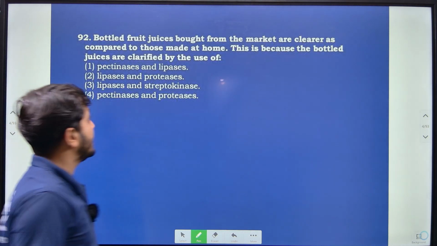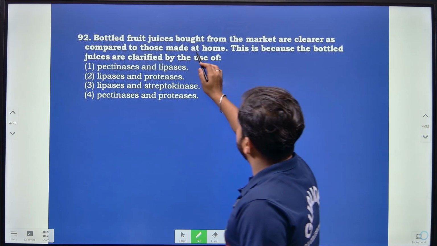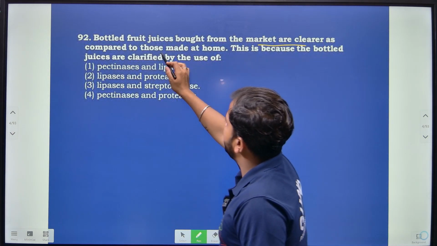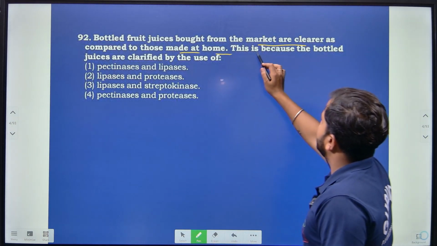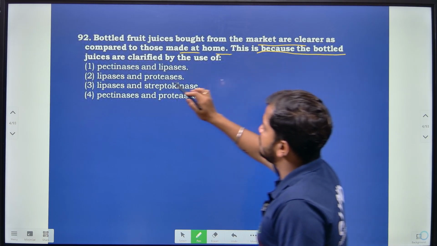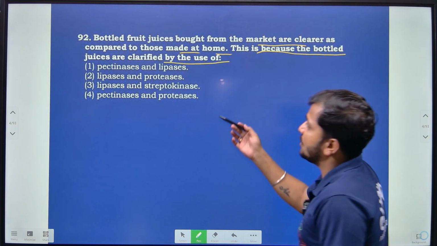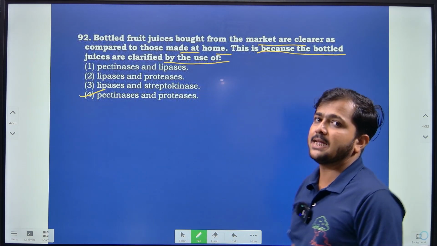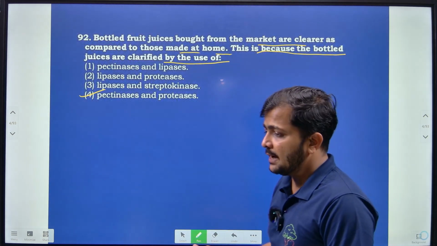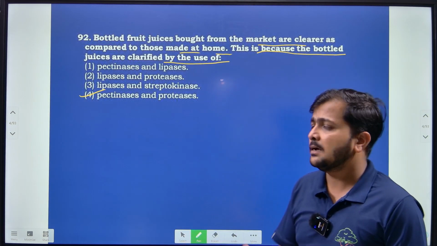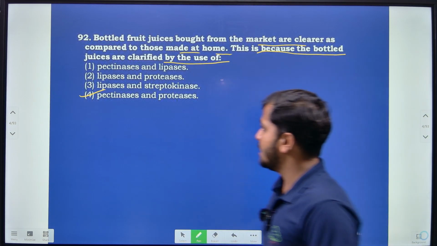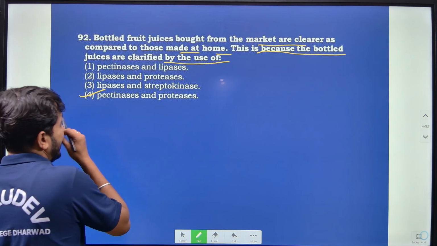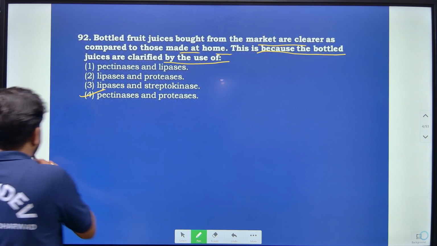Then moving on to the next question, that is, bottled fruit juices bought from the market are clearer as compared to those made at home. This is because the bottled juices are clarified by the use of what? By the use of mainly the pectinase and protease enzymes, right? Because of that only the clarity can be seen with respect to the bottled fruit juice, right? So pectinase, that enzyme, and even the protease enzyme actually digest pectin as well as protein, right?